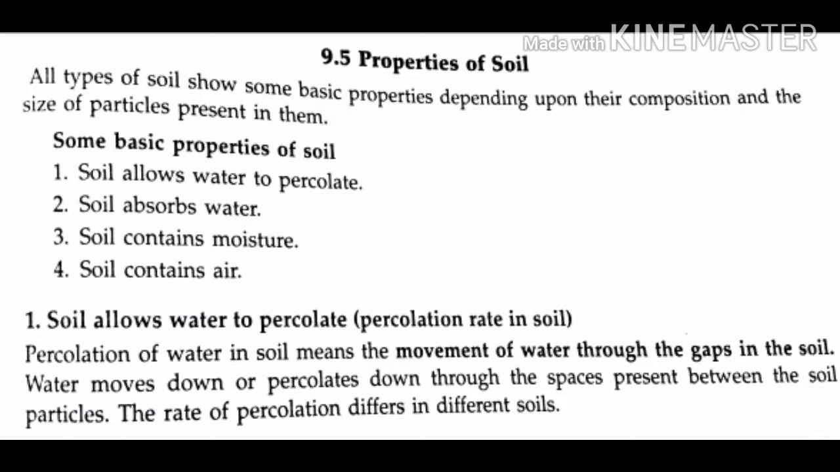What are the properties of soil? Soil allows water to percolate, soil absorbs water, soil contains moisture, and soil contains air. These are the four properties of soil. First one, percolation: the movement of water through the gaps in the soil. This percolation varies from one soil to another.